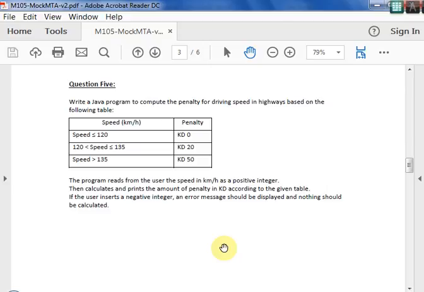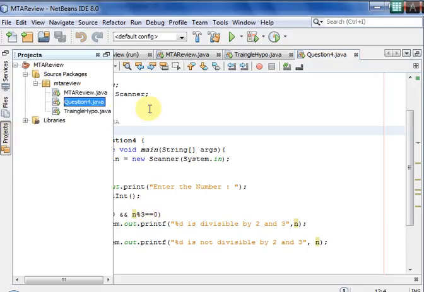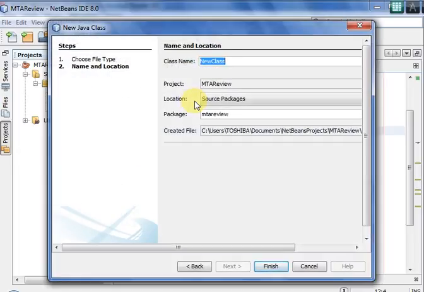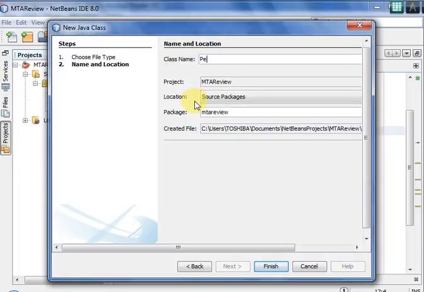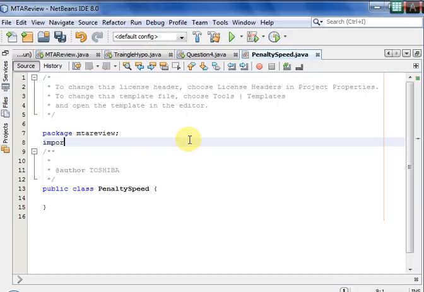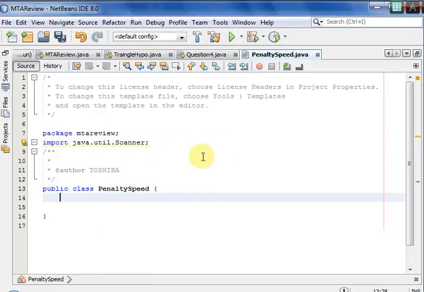So here is the program. Let us do it in NetBeans again. I'll take a new Java class, PenaltySpeed. Of course we need an import, java.util.Scanner. So this is all you have to write in your program in the exam. These all carry marks.